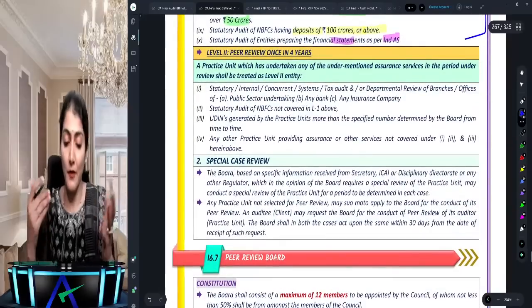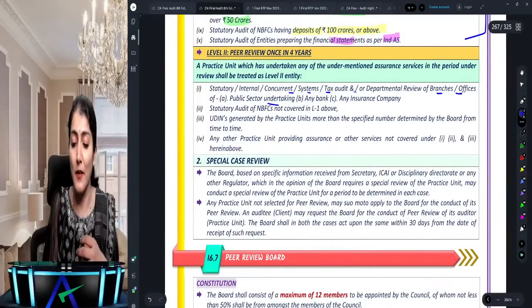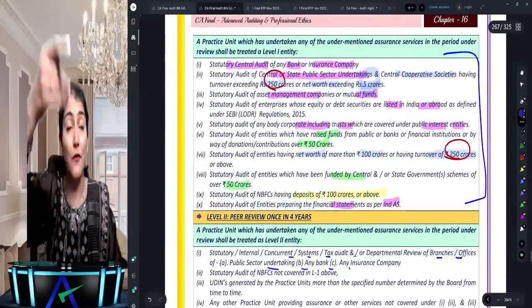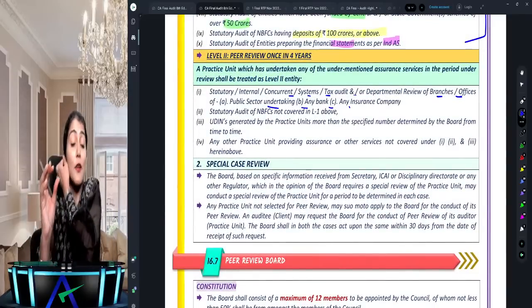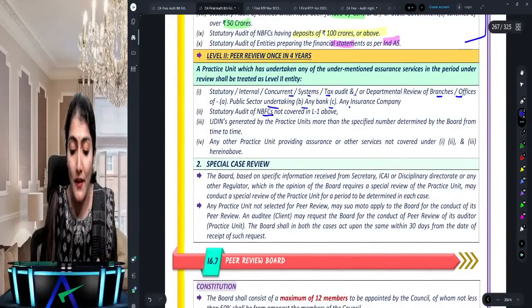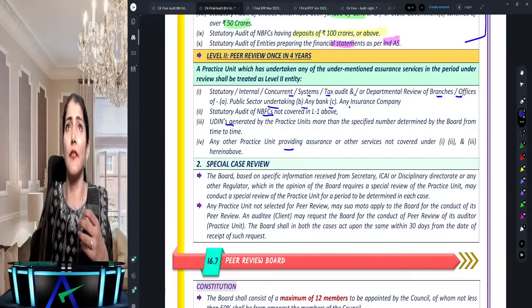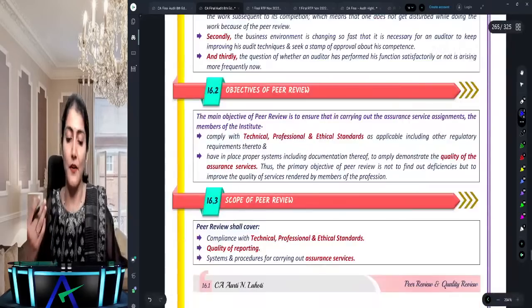And then you have the level 2. If you're doing the concurrent system audit of the branches offices of any PSU, bank, insurance company, then you are level 2. If you're the statutory central auditor, then you are level 1. If you're doing the audits of the branches offices, then you are level 2, right? NBFC not covered above, UDIN generated, and any others, okay. Right, so that's regarding the applicability of the peer review.